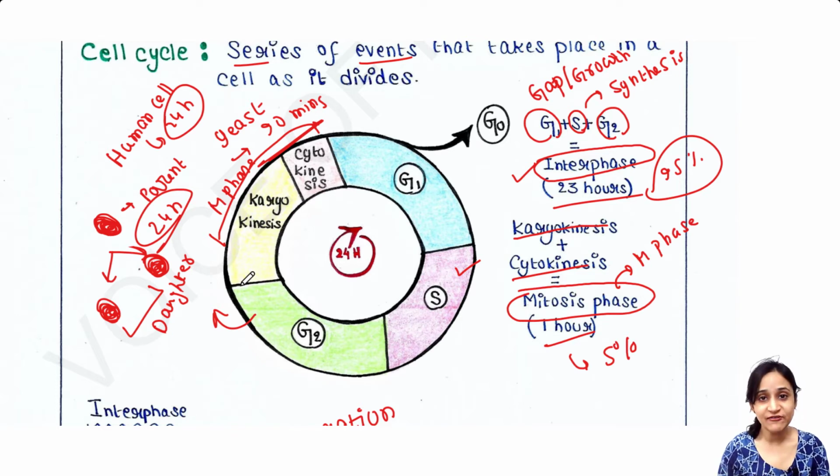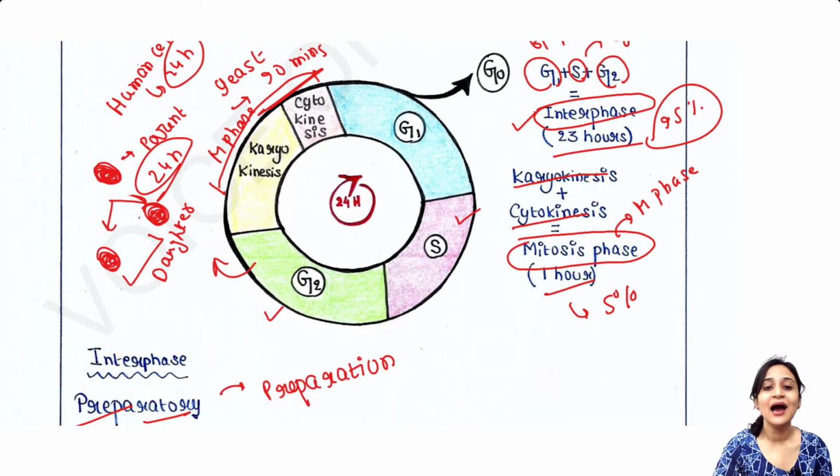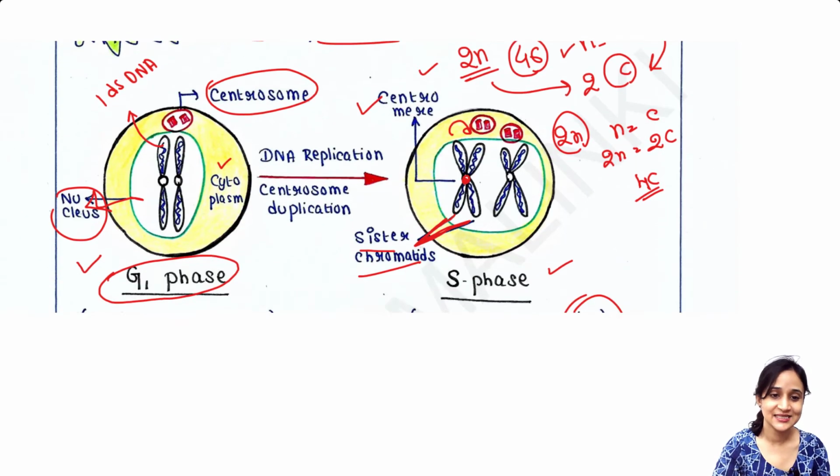So, cell division itself requires many proteins, and those proteins will all be synthesized in the G2 phase. And in this phase, the cell again grows in size.